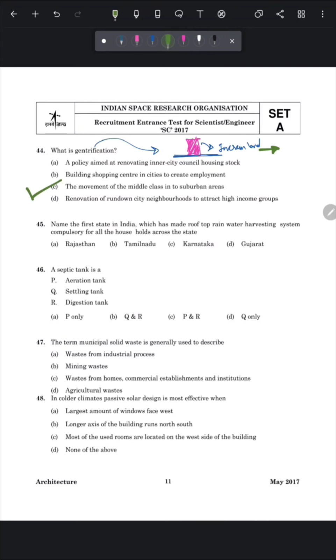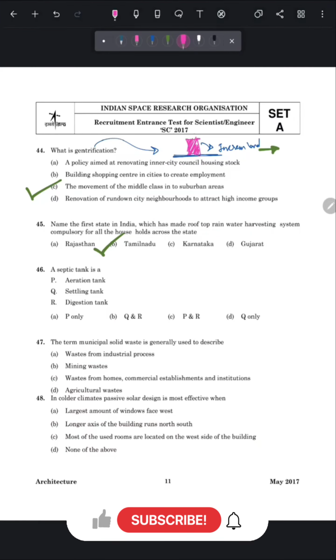Question number 45 is, name the first state in India which has made rooftop rainwater harvesting system compulsory for all the households across the state. So Tamil Nadu is the state which made rooftop rainwater harvesting system compulsory for all the houses.